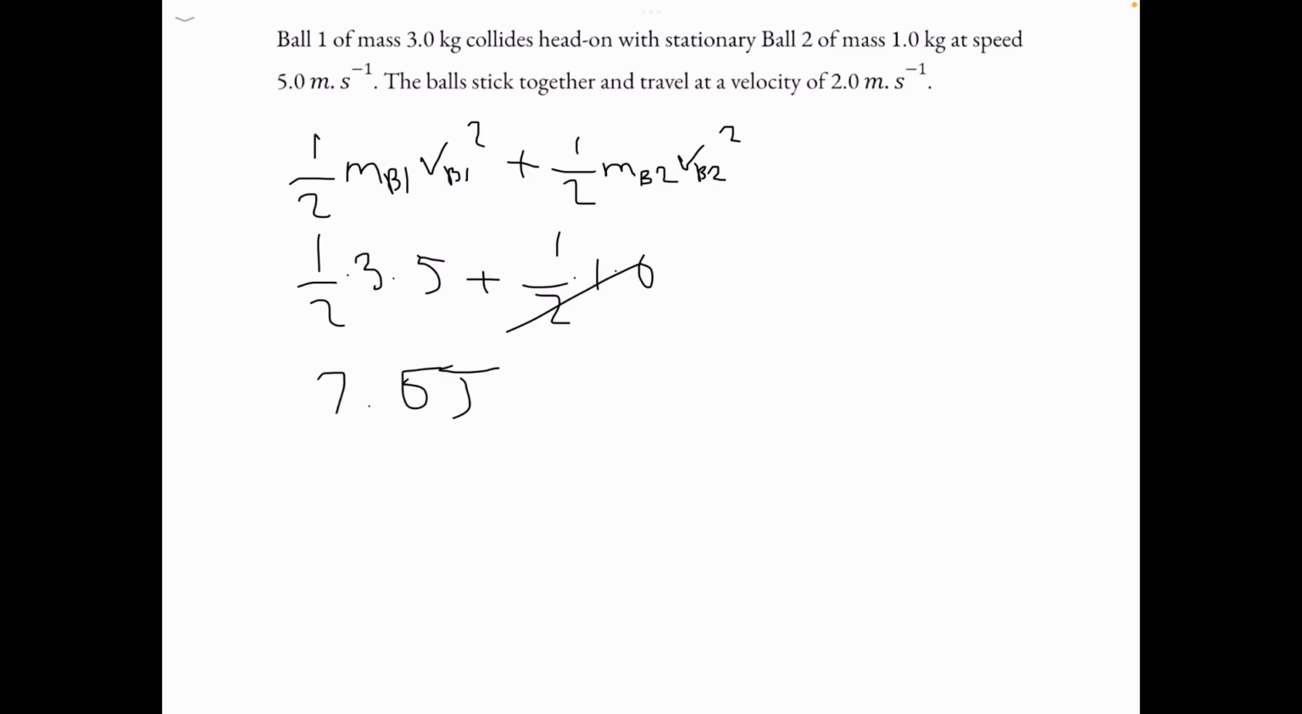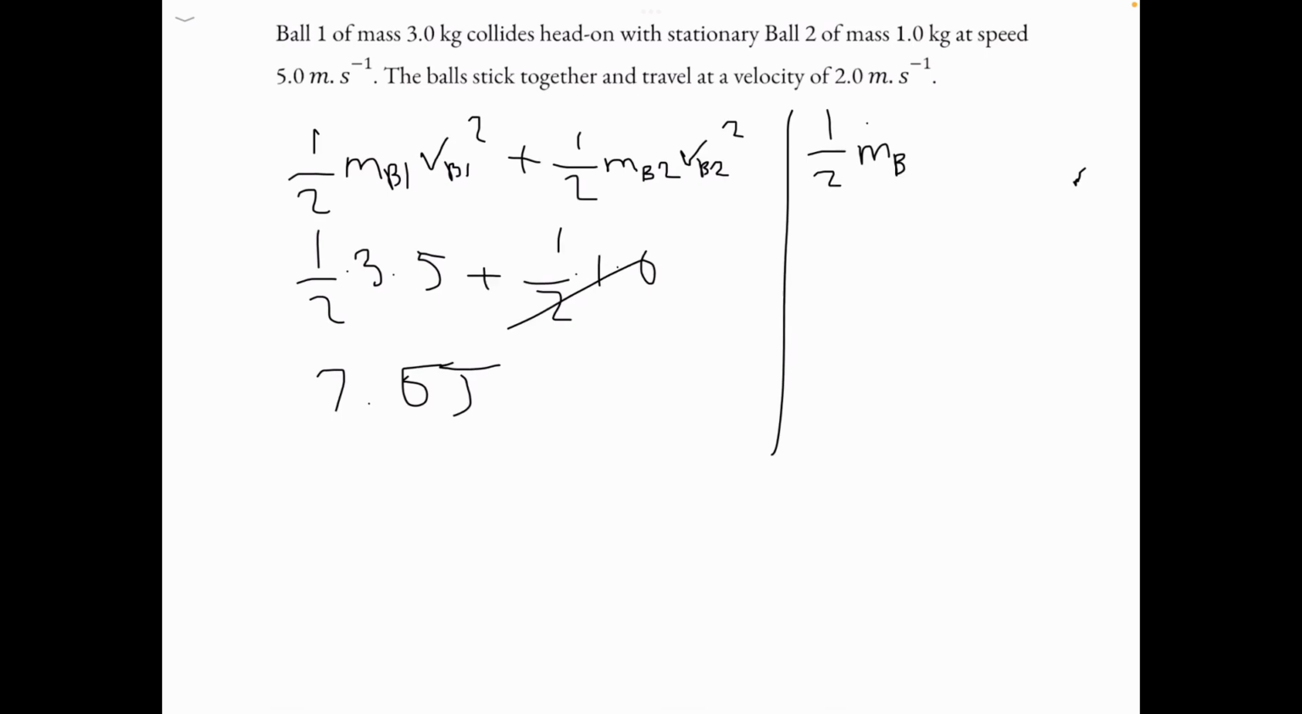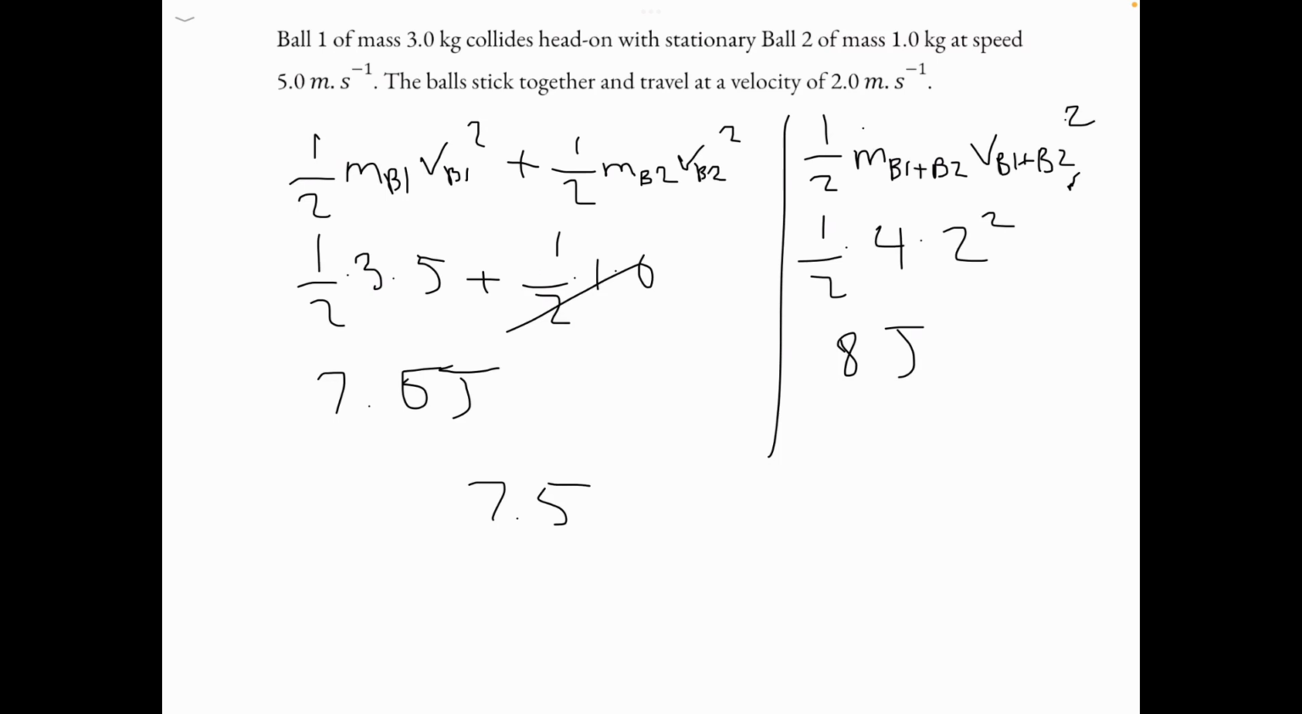Now the kinetic energy after will be 1 over 2 times (m_b1 plus m_b2) times (v_b1 plus b2) squared. We can plug in the values. It gives us 8 joules. Now, since the kinetic energy before and the kinetic energy after are not equal, that means the collision is inelastic.